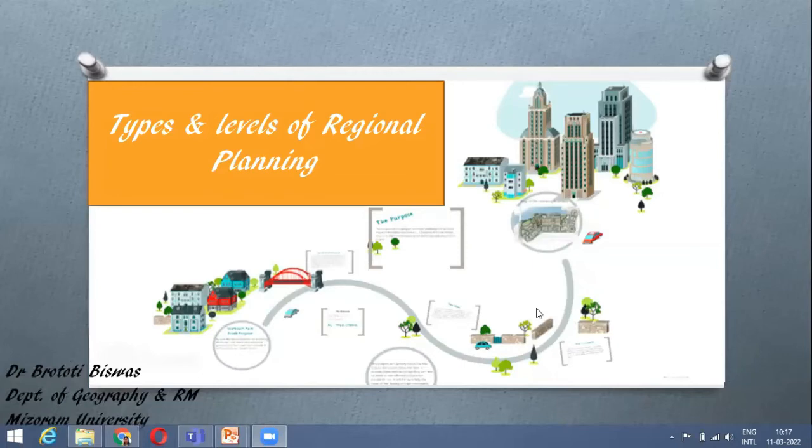Today we will see a new topic on regional planning, and that is types and levels of regional planning. Till now we have seen what is regional planning, what we mean by region, what is planning, etc. So now let us see what are the various types and the levels of regional planning.